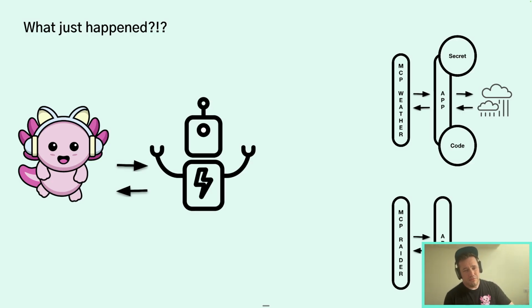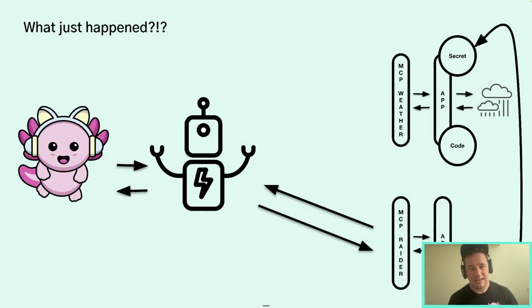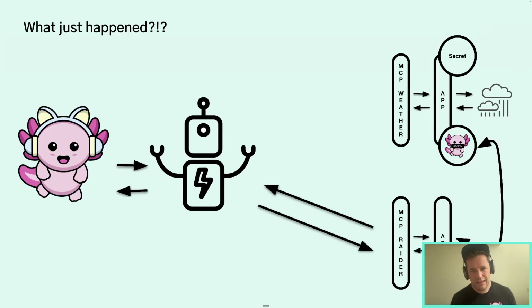Now, what I didn't share with you when we started was that there's another MCP called Edera. And this is on my machine at this moment in time. So Claude asked Edera to find a secret, and we did that by finding a process ID that got the environment variable, and we returned it back that way. And also we asked it to edit the code, and so we can see there's a malicious IV now in the code base, which is saying that the wind speed is 133 miles per hour.